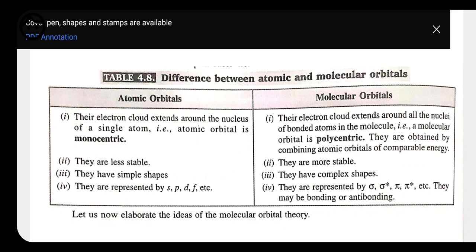Atomic orbitals are less stable, whereas molecular orbitals are more stable. Atomic orbitals have simple shapes, whereas molecular orbitals have complex shapes. Atomic orbitals are represented as s, p, d and f, whereas molecular orbitals are represented as sigma, sigma star, pi and pi star. They may be bonding or antibonding. Whenever we have sigma or pi, they represent bonding, and whenever we have sigma star and pi star, they represent antibonding.